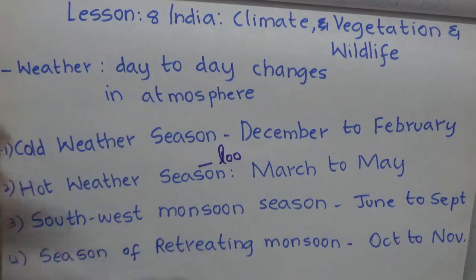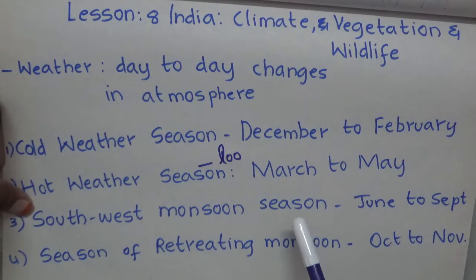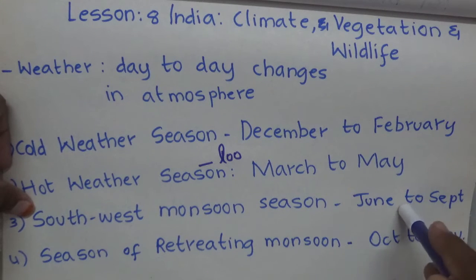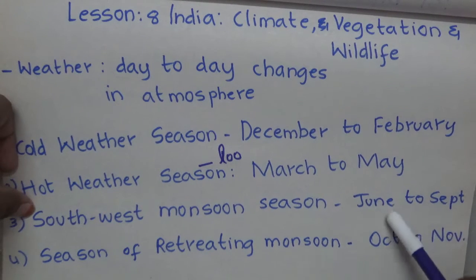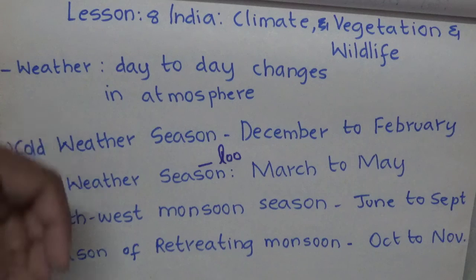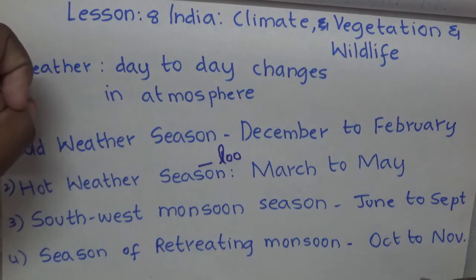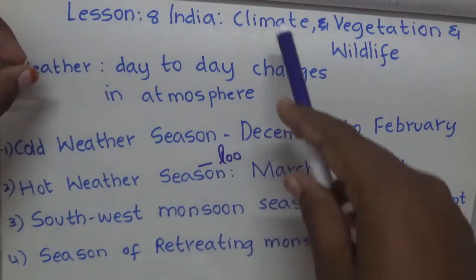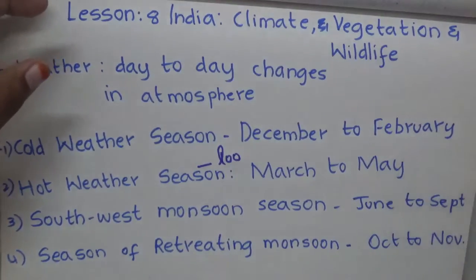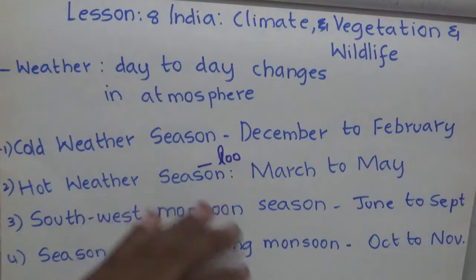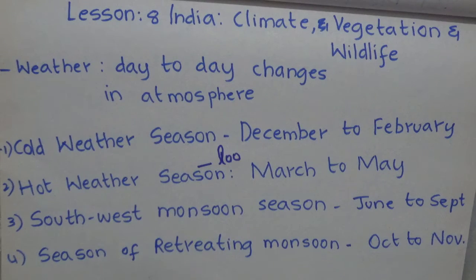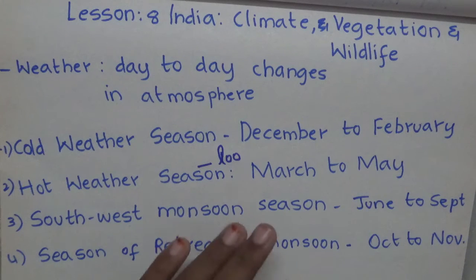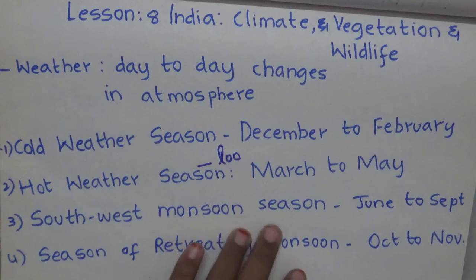And the southwest monsoon season or rainy season is from June to September, and here the winds blow from the Arabian Sea from the west and the Bay of Bengal from the east and strike the mountains. We have seen that there are the Vindhya ranges and all those northeastern mountains present in the Indian map. So when these winds blow and strike mountains, rainfall occurs. So that is the southwest monsoon season.